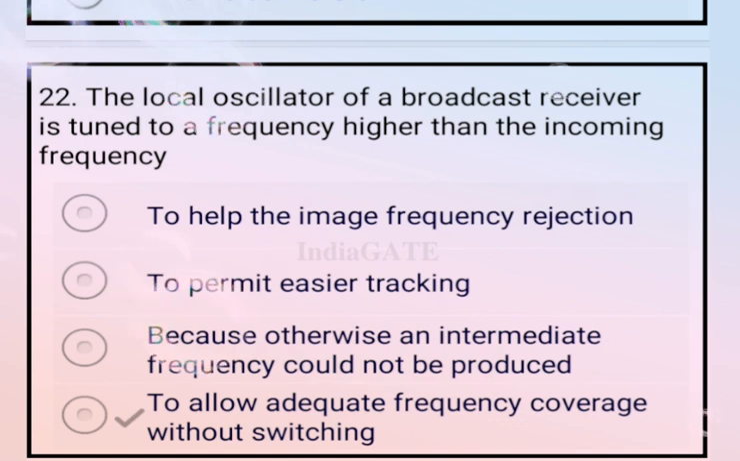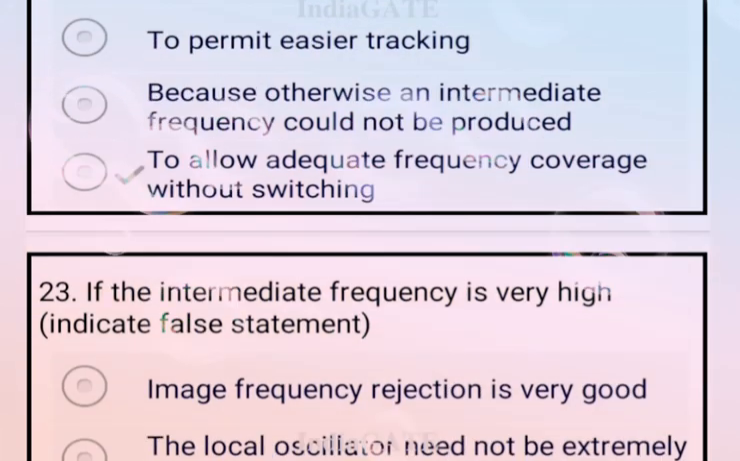The local oscillator of the broadcast receiver is tuned to a frequency higher than the incoming frequency. So option D is correct for this question, to allow adequate frequency coverage without switching. Now come to the next question.